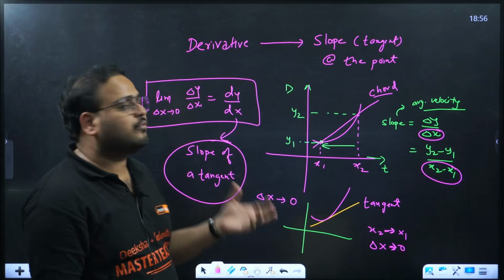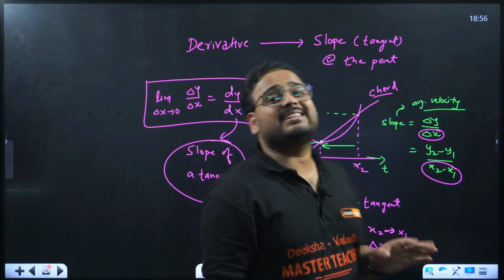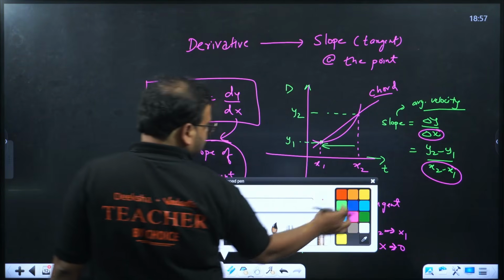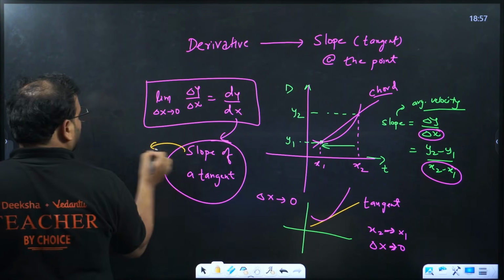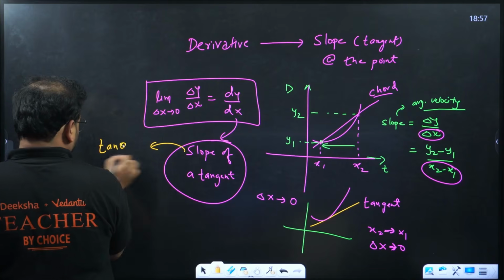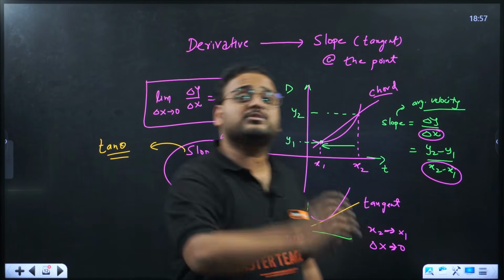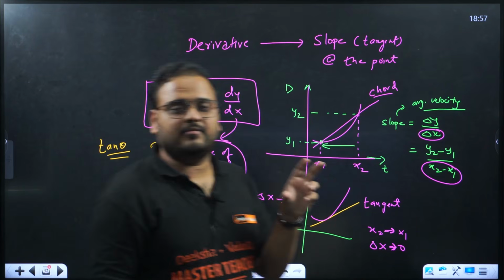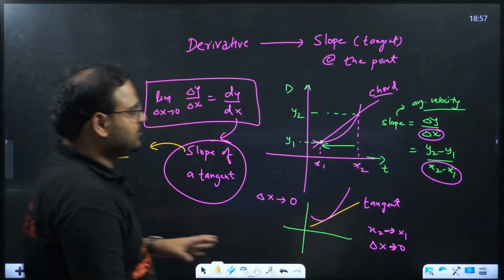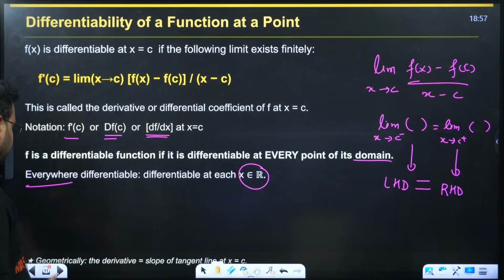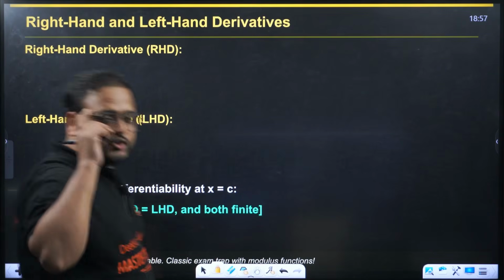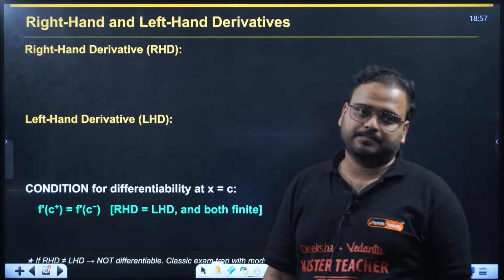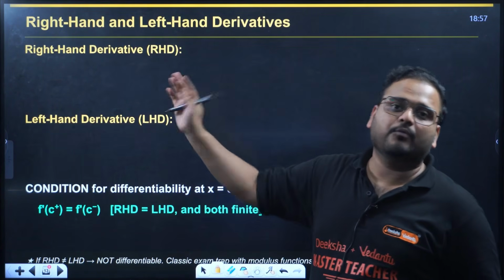In many questions you will find we also use the concept of tan theta directly, because the slope of the tangent is tan theta. Sometimes we will use it, so remember this. In derivatives also we use that concept at times, question to question. So the geometrical meaning of the derivative is clear. It represents the slope of the tangent at whichever point is given. Derivative at that point means that only.